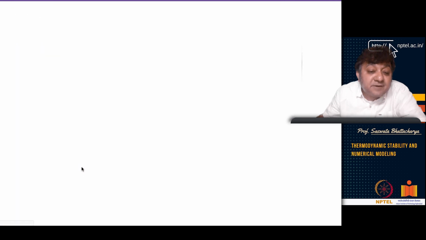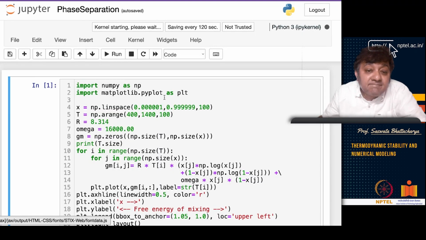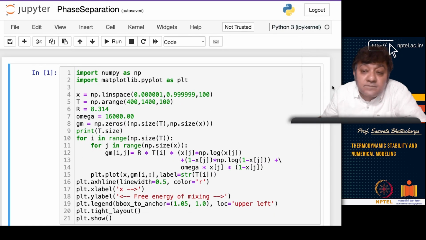Let's look at the phase separation first. As I told you, I haven't taken 0 and 1. I have taken an array between 0.00001 and 0.999999. I have avoided 0 and 1 because log is undefined at 0 and 1.